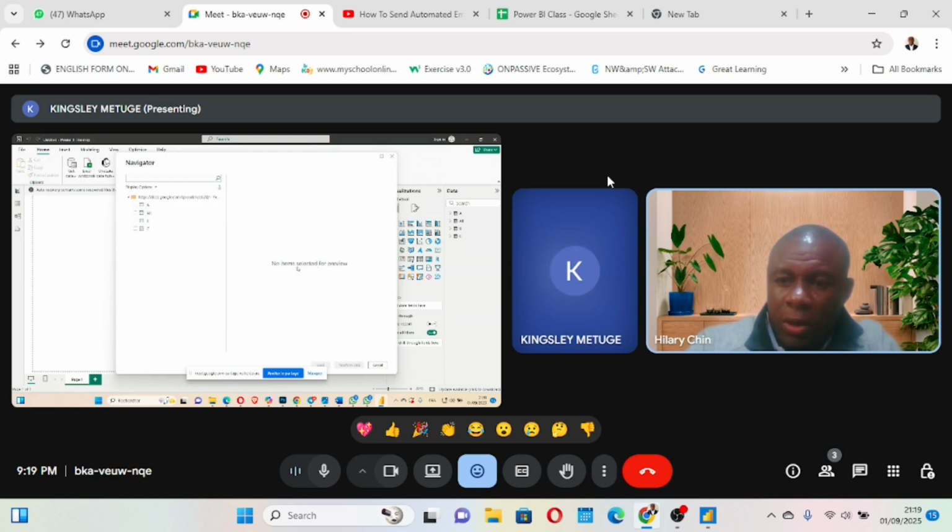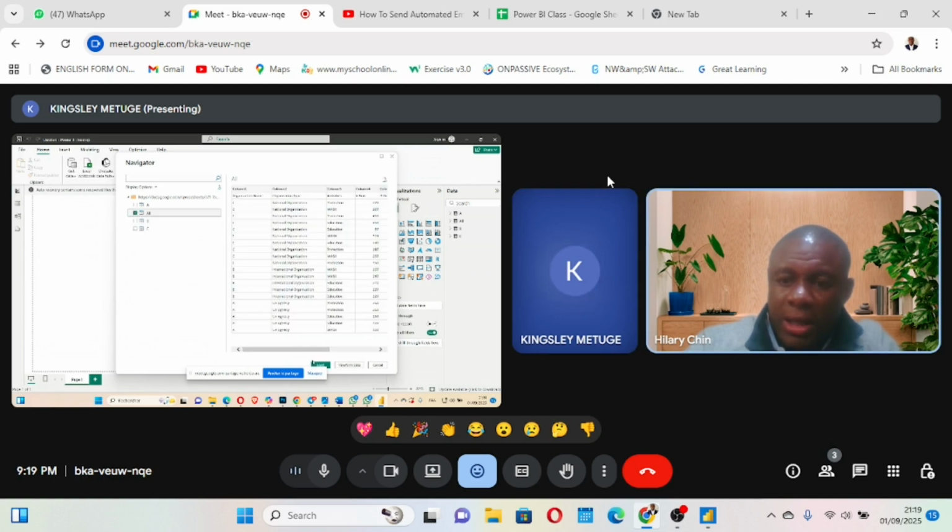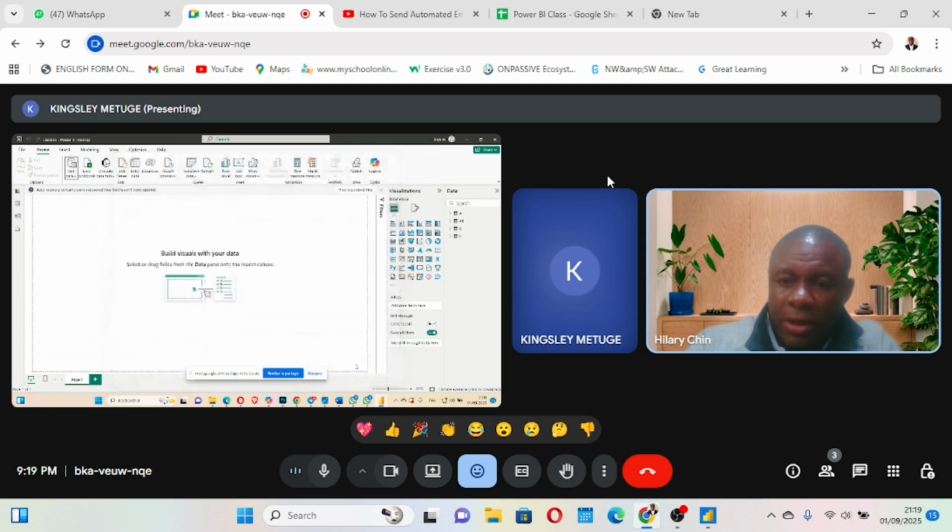Select that all now. Select that all again. And then go to transform data. Perfect. So it takes you now to Power Query.